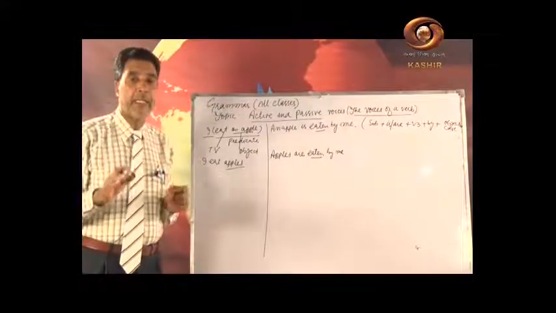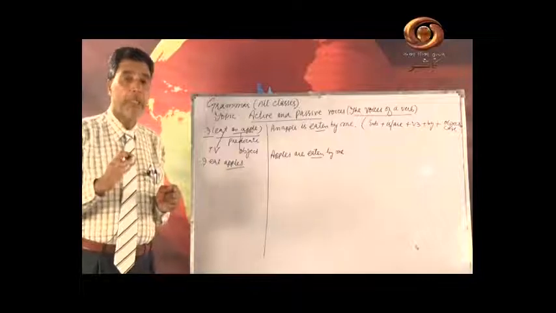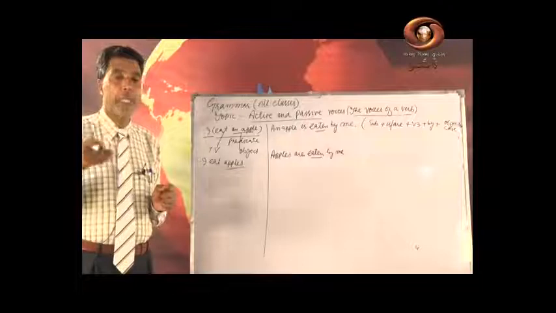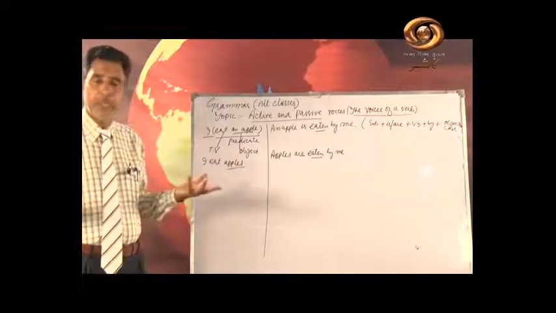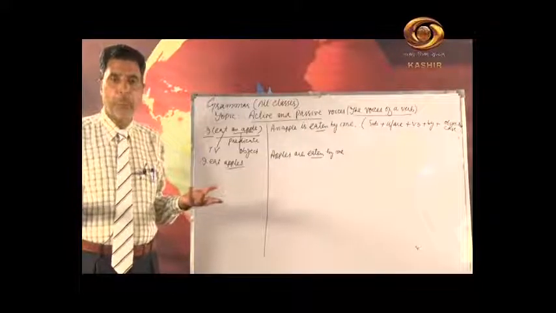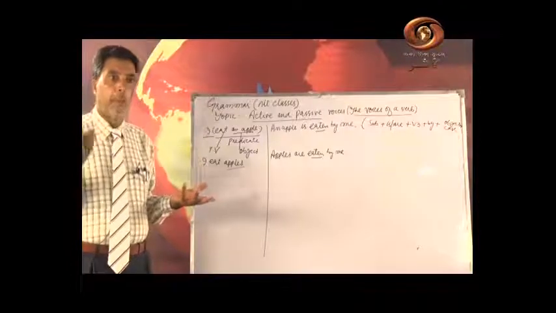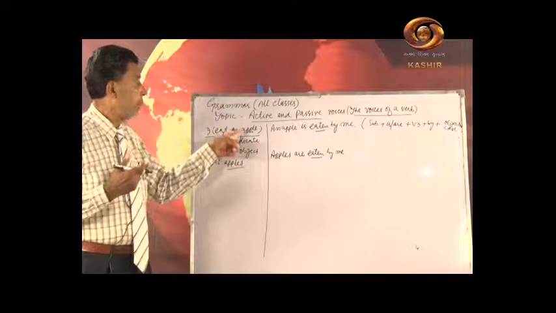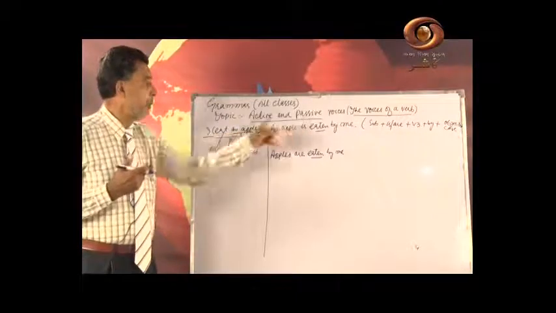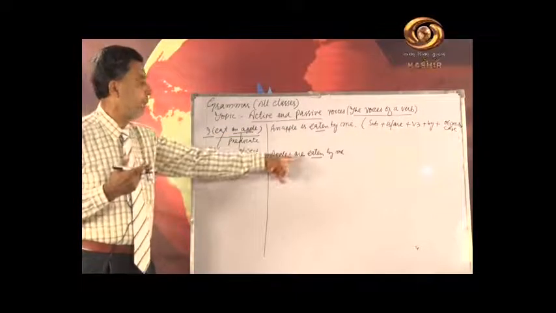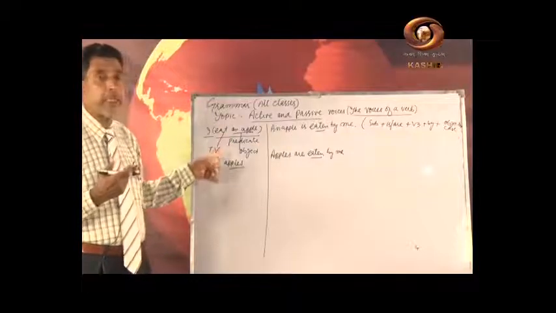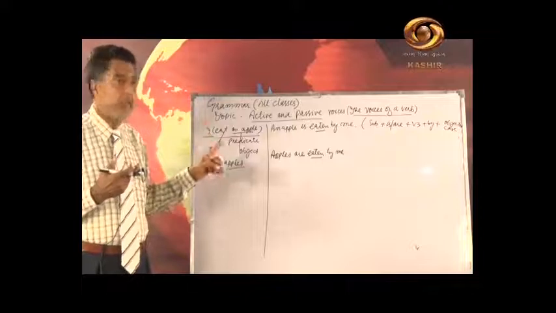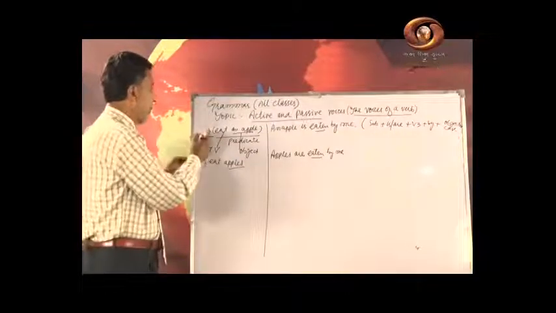Then when a sentence has a transitive verb, because sentences having an intransitive verb we cannot change into passive, that's not possible. Then two things are there. If the object is singular we write is, and if the object is plural we write are. But that is when a sentence is in simple present, present indefinite tense. Now I'll give the examples of other tenses.